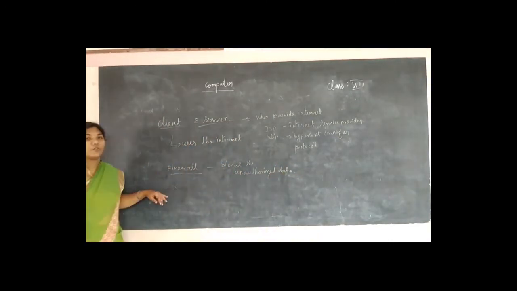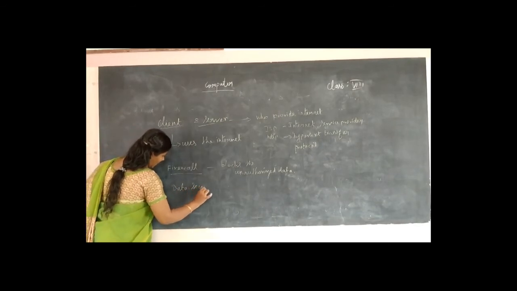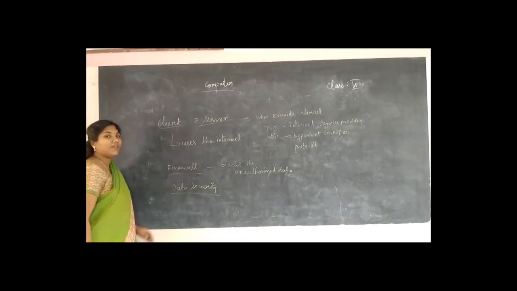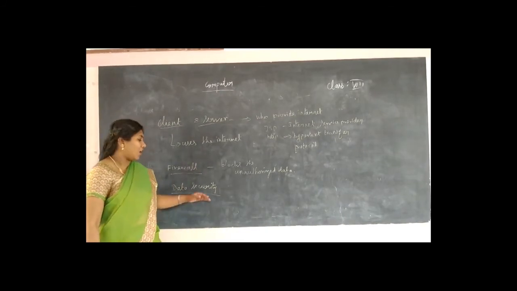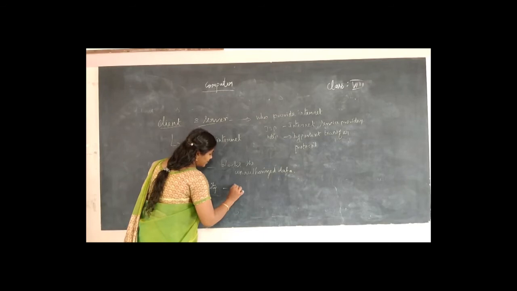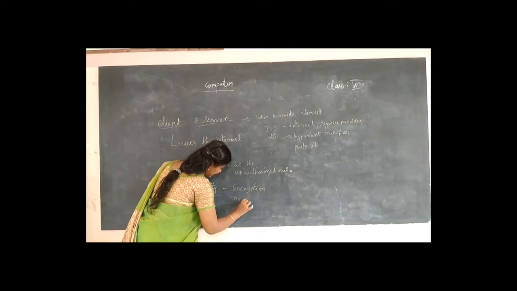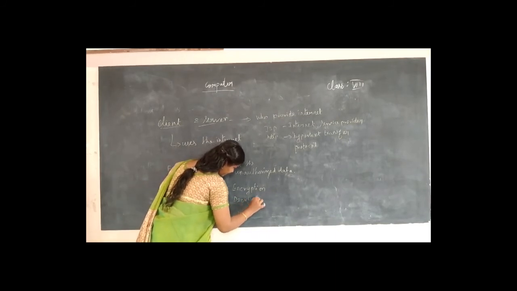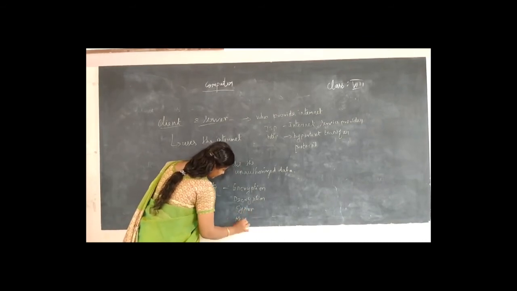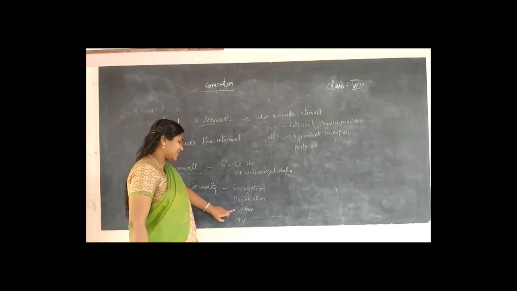Okay, and next we are going to see about data security. So firewall blocks the unauthorized data. Okay, when we are having the data in our system, how can it be secure? Okay, in data security there are 4 points. That is, we will be using the words encryption, decryption, cipher, and the key. So you might not have learned about these words so far. So encryption, decryption, cipher, and key.